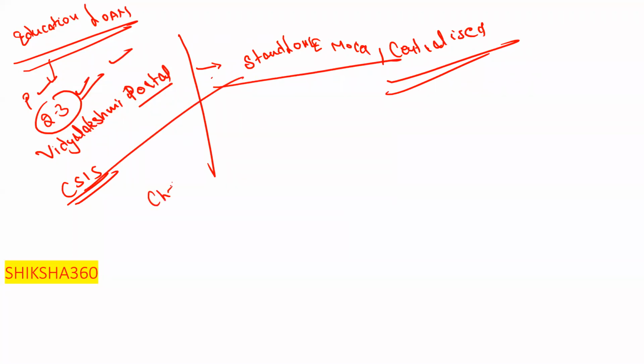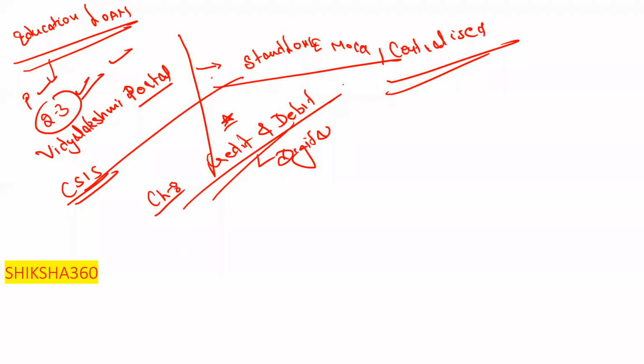Next is chapter number 8, that is credit and debit card. Same questions, same things we have discussed in credit and debit card. Many of these things we have to discuss under digital banking cards also. So this is the same type of topic. In the examination, what is important from this chapter is the credit card based case study.